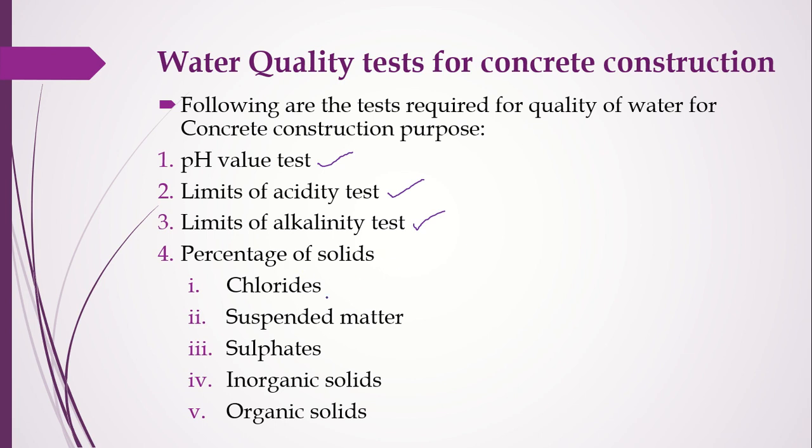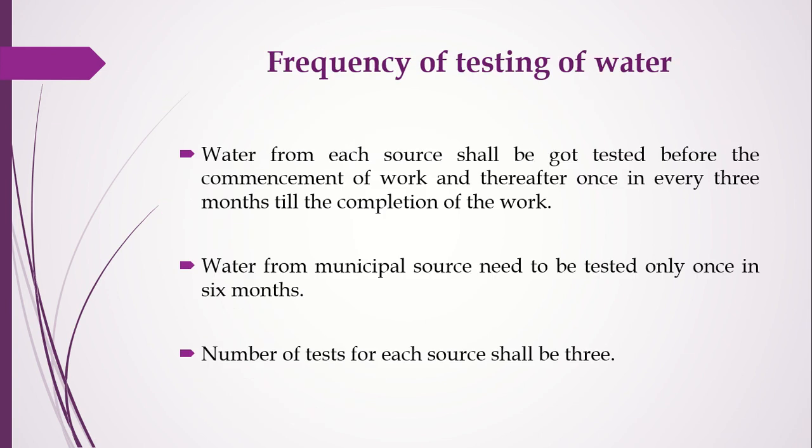Percentage of solids means what kind of solids we have: chloride, suspended matter, sulfates, inorganic solids, organic solids, all we will test. So we will test these 4 tests regarding the water quality test. When somebody asks what the water quality tests are, you have to list these 4: pH test, acidity test, alkalinity test, and percentage of solids.